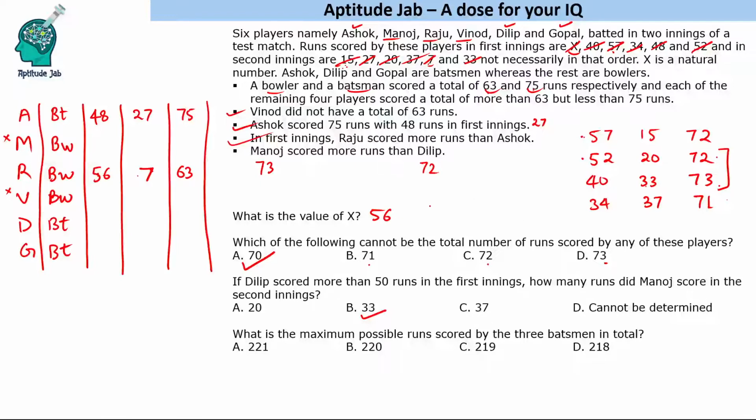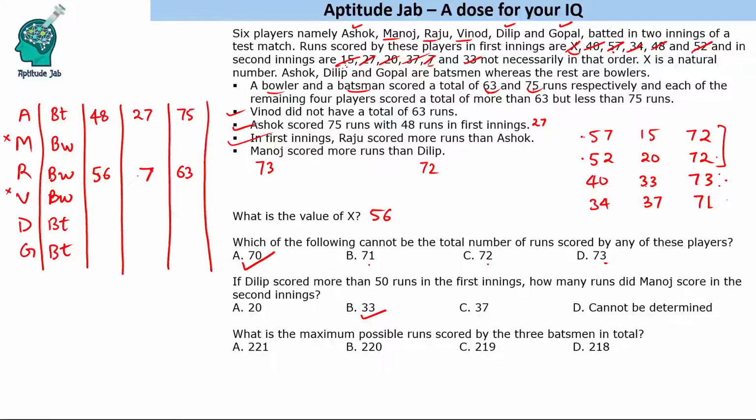So Manoj should score more than Dilip. So Dilip will be either 72 or 73. Manoj has to be more than this, right? If you take 72 also, Manoj 72 is not possible. So I cannot take 72 and 73. What I can take is 72 and 72 maximum, because if I take 72 72, Manoj can be 73.